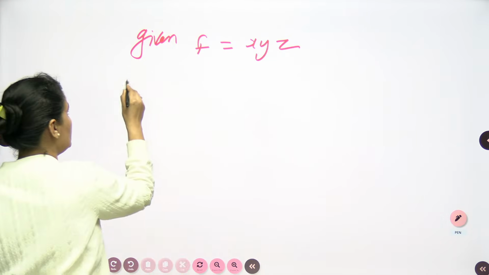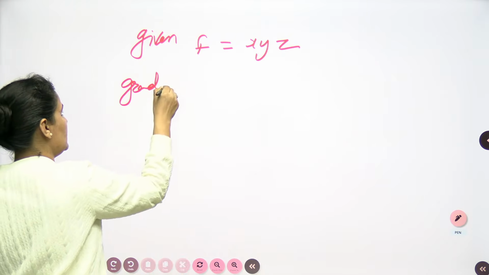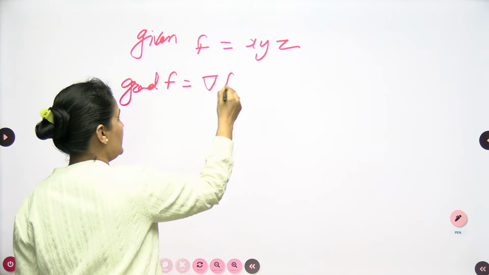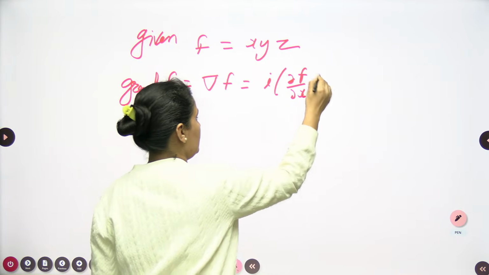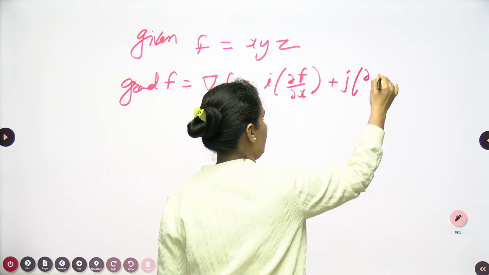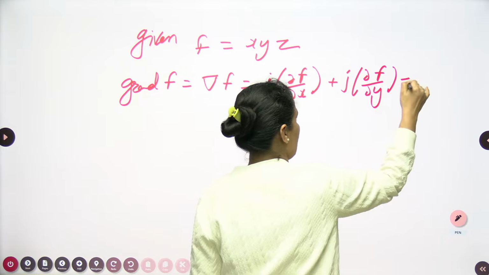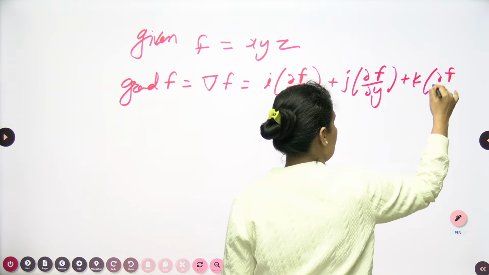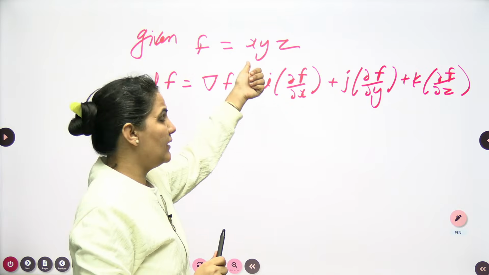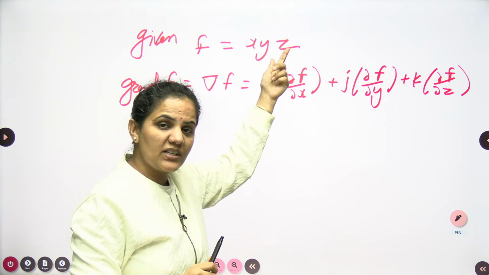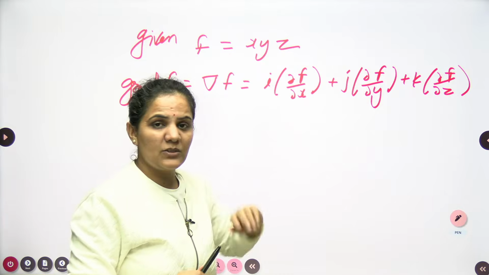I will find the gradient of f, or del f. It will be i del f by del x plus j del f by del y plus k del f by del z. So for finding the gradient, we need to find the first order derivative with respect to x, y and z of the given function.